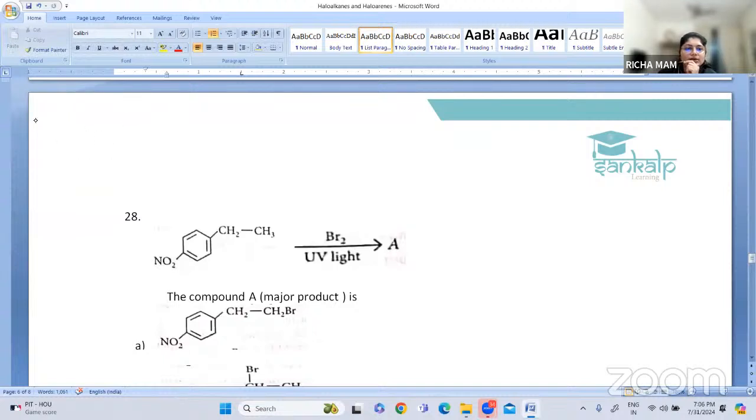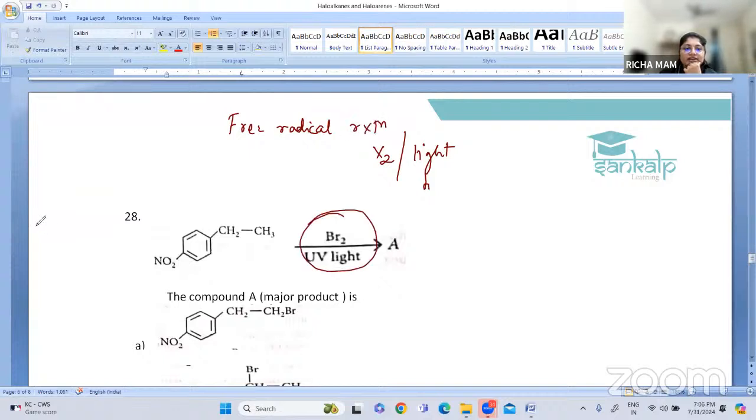We know that when we have any halogen in the presence of light, or in the presence of sunlight, or in the presence of heat, or H nu, that is your UV light, it will undergo what? It will undergo free radical mechanism. So we have a free radical reaction. So just see which free radical reaction it will undergo.